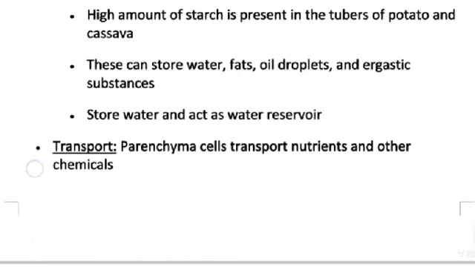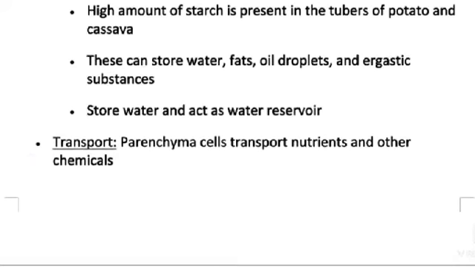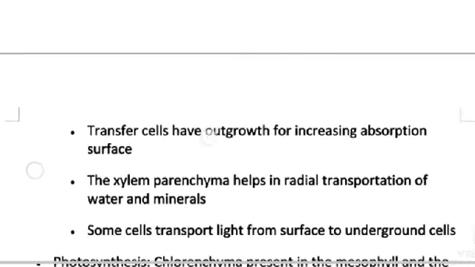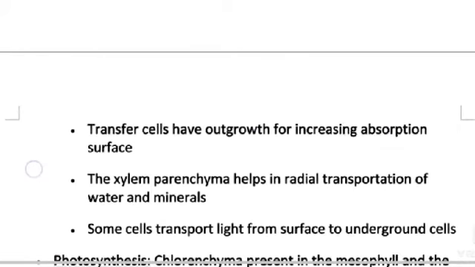Transport. Parenchyma cells transport nutrients and other chemicals. Transfer cells have outgrowths for increasing absorption surface.